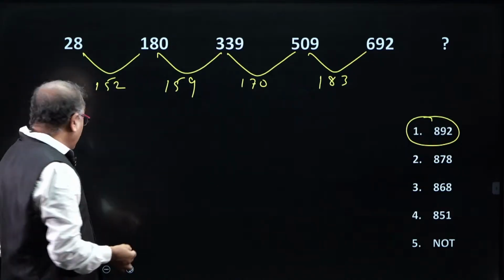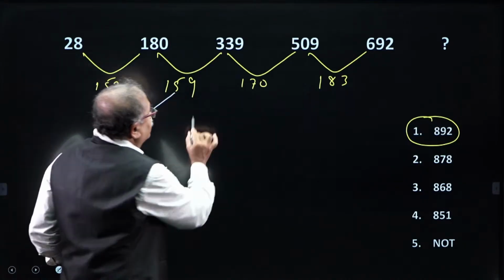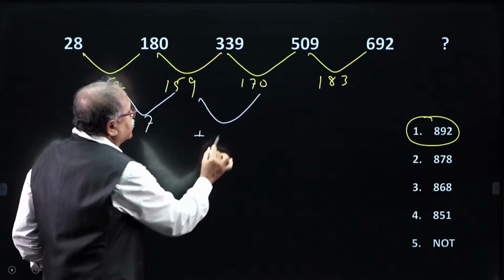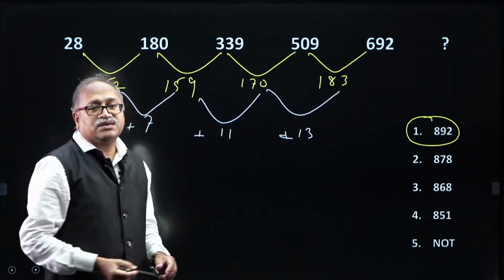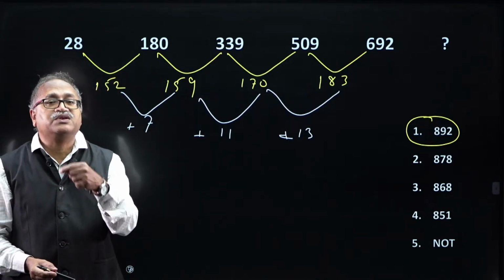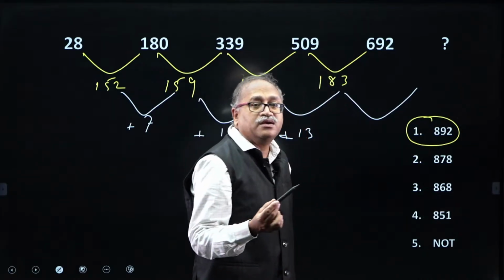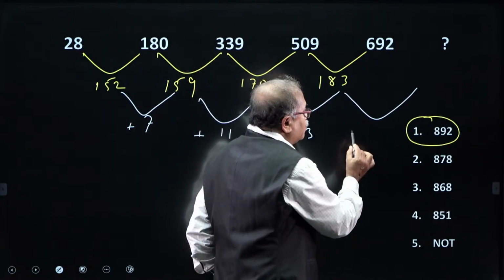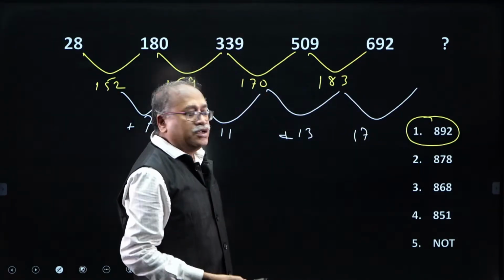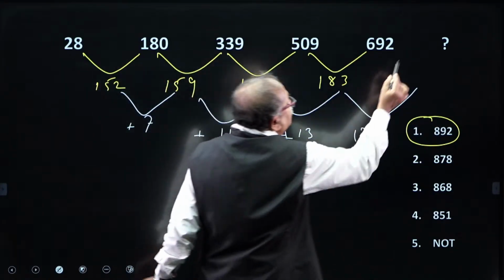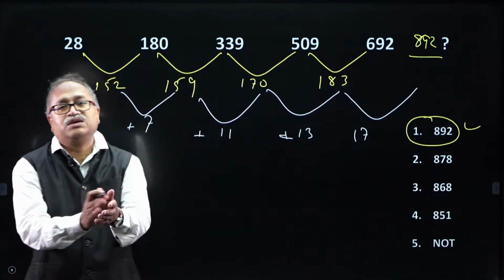So, okay. Now I will go for the difference of difference. From here to here, there is a difference of plus 7, and from here to here the difference is plus 11, and from here to here the difference is plus 13. I am clearly understanding that after 7, 9 is not there, that means I am moving on to the prime numbers. So, you beautifully answered the question. Let us go for the next number, not 15, but 17 over here, prime number. So, that comes 200. When I add 200 to this one, it has become 892. So, you people have rightly answered it, 892. Well done, sir. Well done.